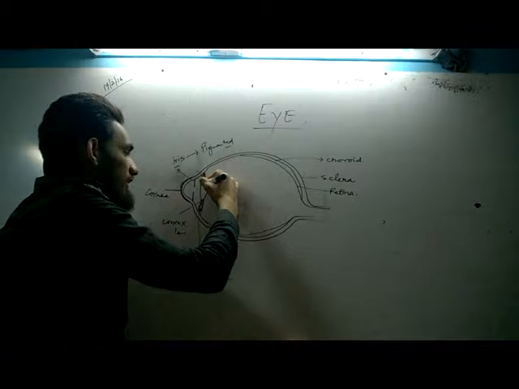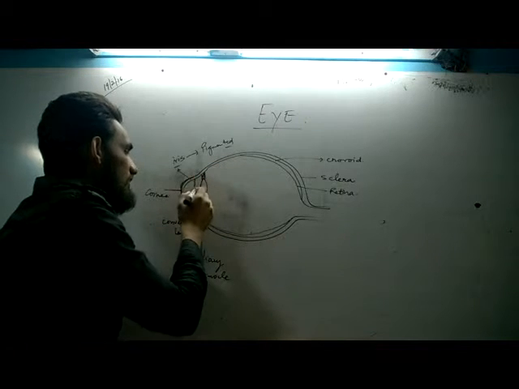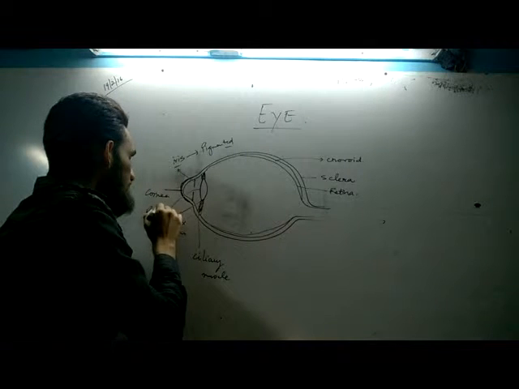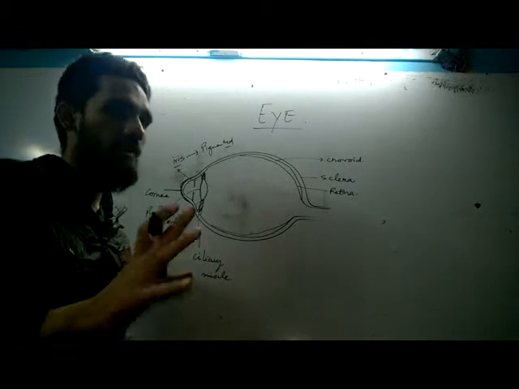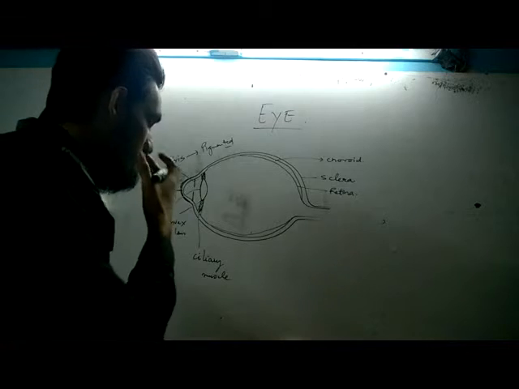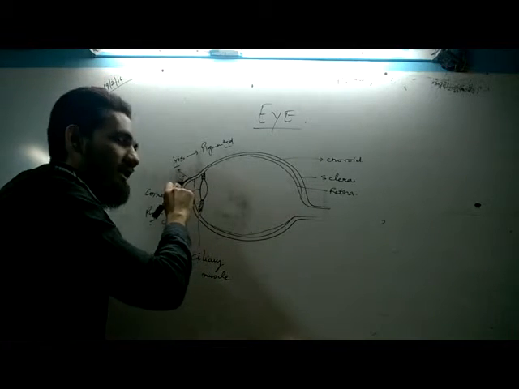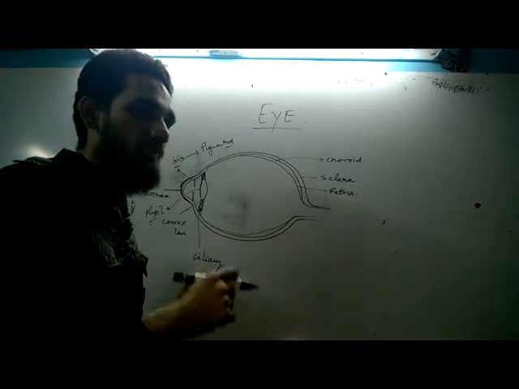Now the front portion of the lens, this part is called the pupil. जैसे पुतली कहते हैं, pupil. This pupil is controlled by the iris. The size of the pupil is controlled by the iris.